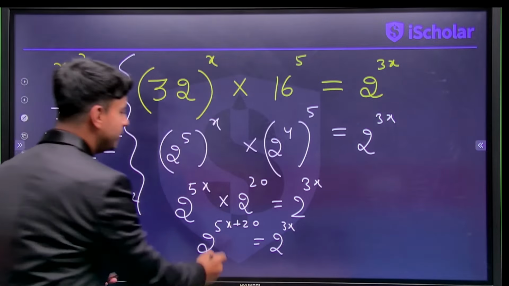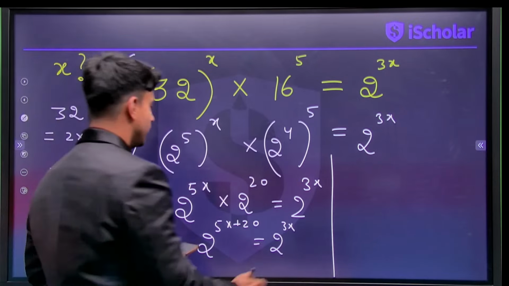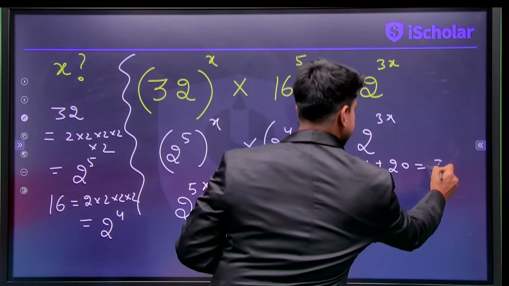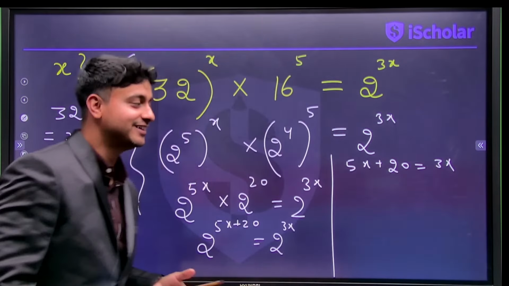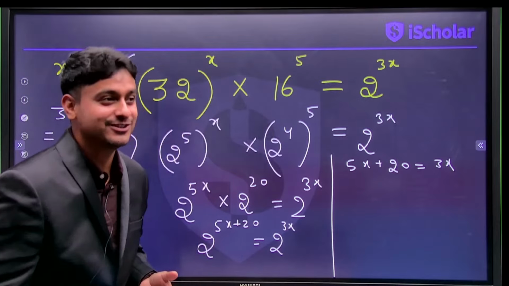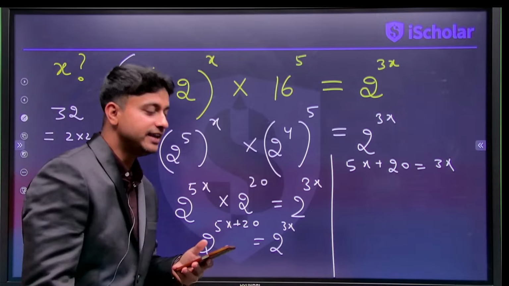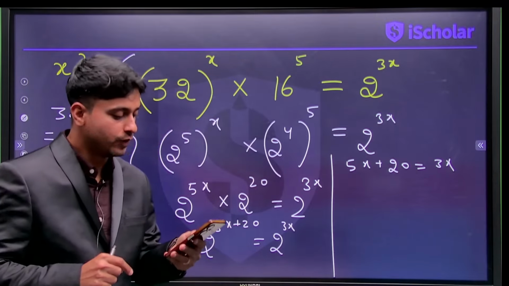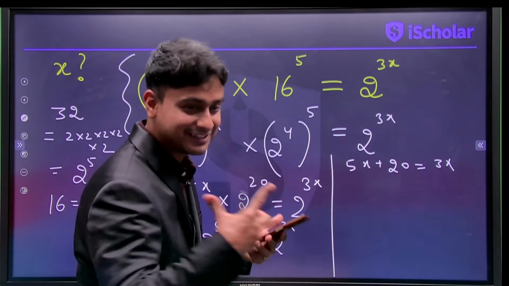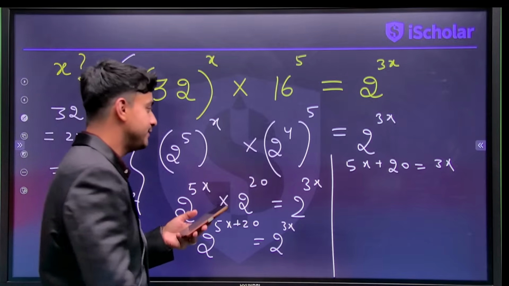Comparing both sides, what do we get? 5x plus 20 equals 3x, right or not? So it's now a linear equation. That's what I told you, I will mix linear equations with this topic. Linear equations and exponents is a very lethal combination, and some very interesting questions can be framed out of it.